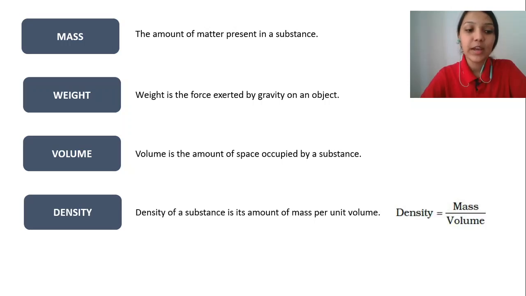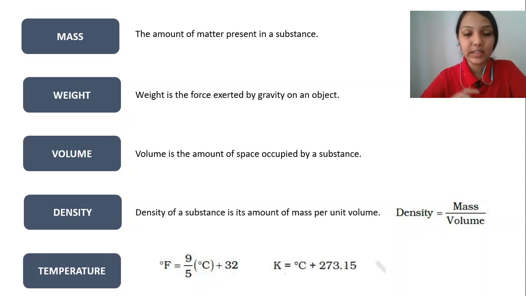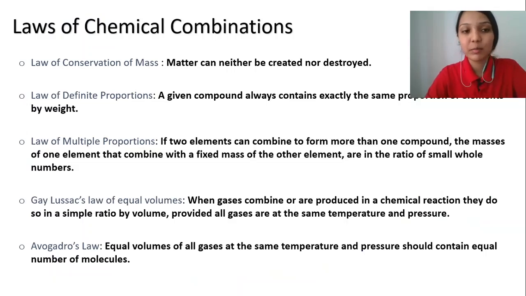Next, volume is the amount of space occupied by the substance and the SI unit is meter cube. And density of a substance is the amount of mass per unit volume. Hence, density is nothing but mass by volume, and the SI unit is kg per meter cube. Temperature has three different scales, where Kelvin is the accepted scale, and all these three scales are interconvertible. That is, degree Fahrenheit is nothing but 9 by 5 degree centigrade plus 32, and Kelvin is nothing but degree centigrade plus 273.15.